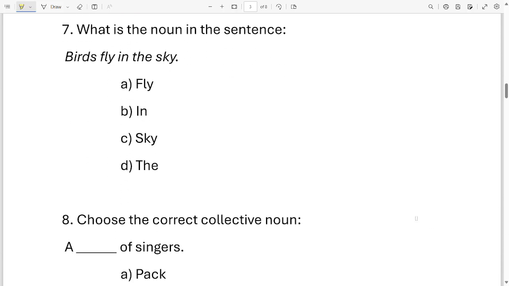Okay, question number 7. What is the noun in this sentence? This is the sentence. Bird fly in the sky. Now identify the noun in the sentence. Here are your options. Fly, in, sky, bird. You have to choose the noun from these 4 options only. Which one is it? It is option C, sky.